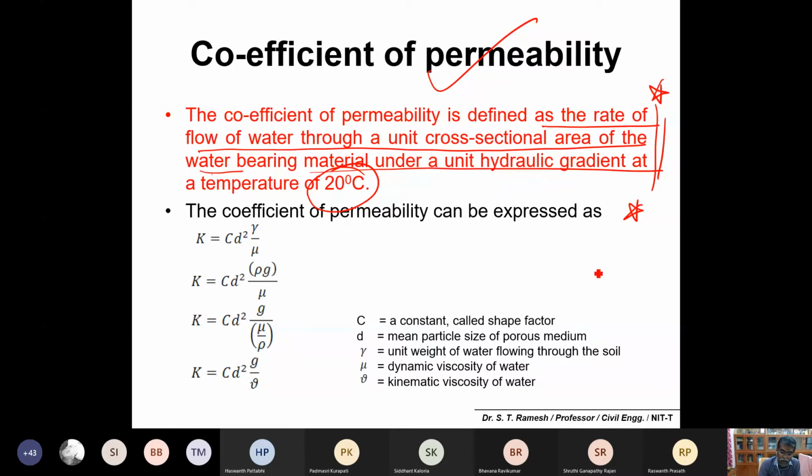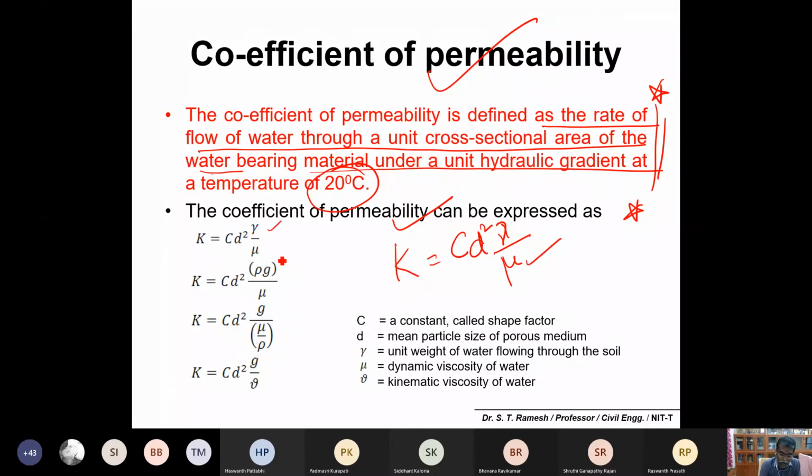So coefficient of permeability can be expressed as K is equal to C D square into gamma, that is the unit weight of water, divided by kinematic viscosity. Sorry, this is dynamic viscosity. So please remember this formula. K is equal to C D square into unit weight divided by dynamic viscosity of water.